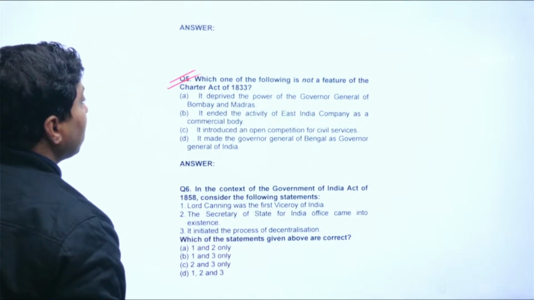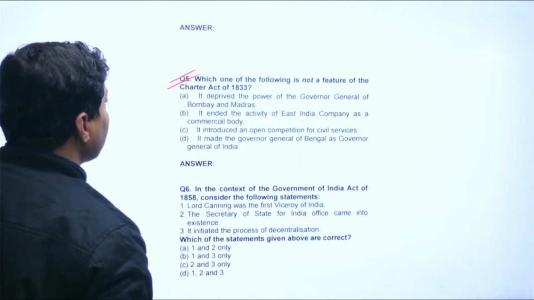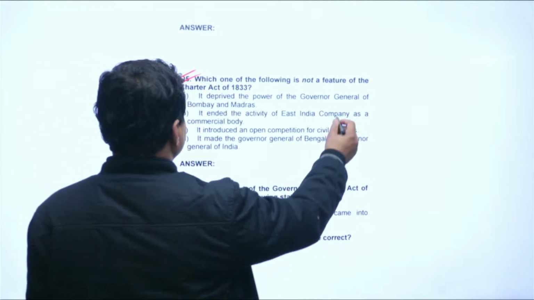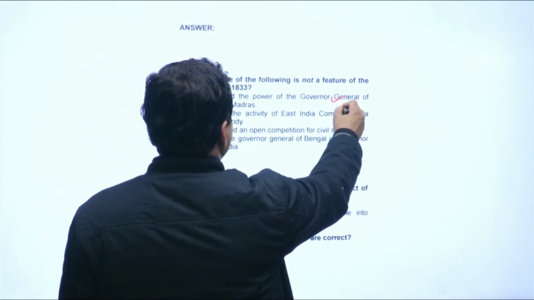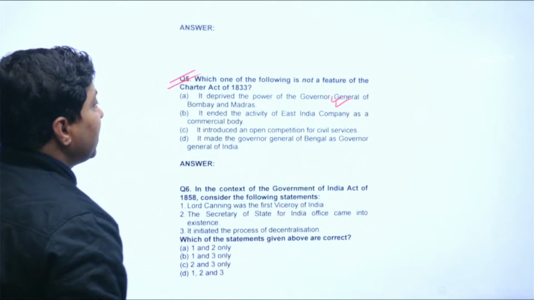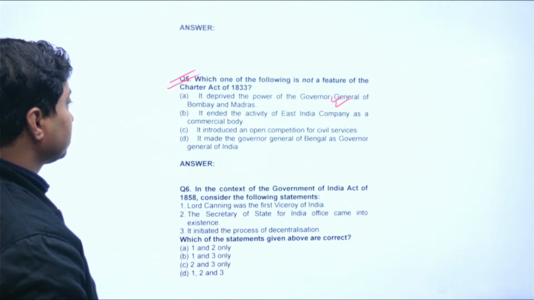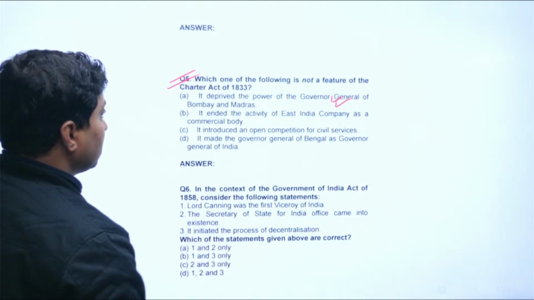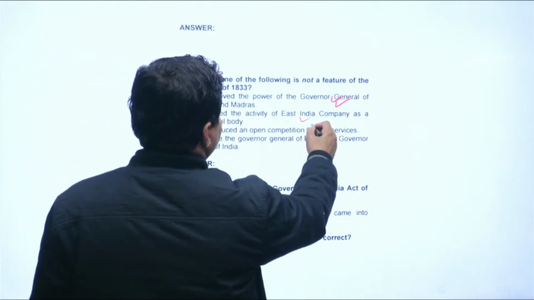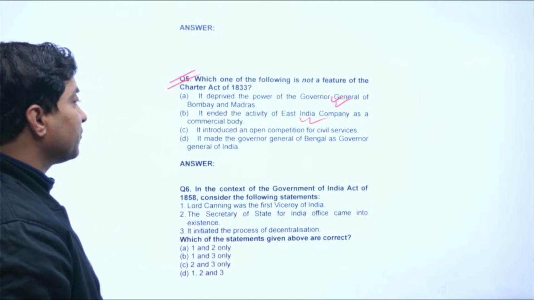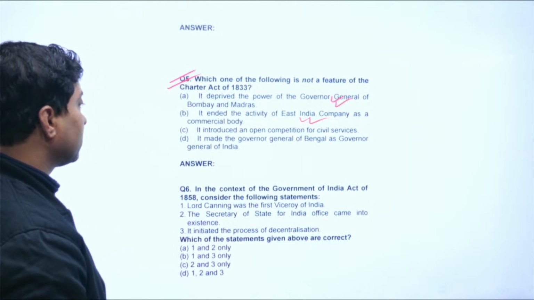It deprived the power of the Governor General of Bombay and Madras. Is it correct or not correct? It is correct. It ended the activity of East India Company as a commercial body, right? It was a feature. It introduced an open competition for civil services.